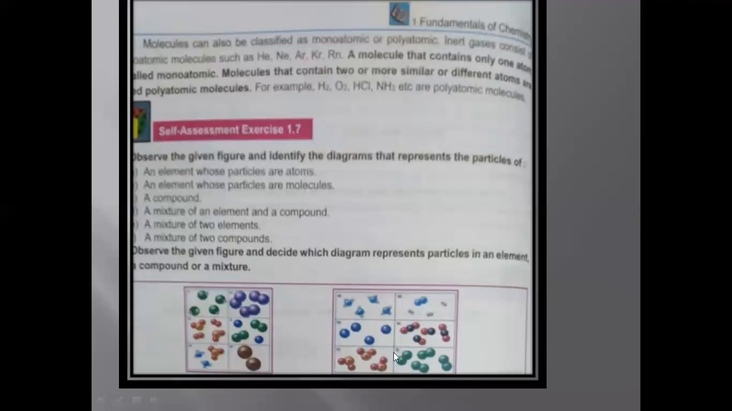Again, all these are green and element. So elements whose particles are molecules, because two atoms combine together and they form a molecule, but they are similar atoms, so they form an element. And this box is similar compound. Okay, and compound, compound, elements, element whose particles are atoms, an element whose particles are atoms. And this is a mixture of compounds, and this is an element whose particles are molecules.